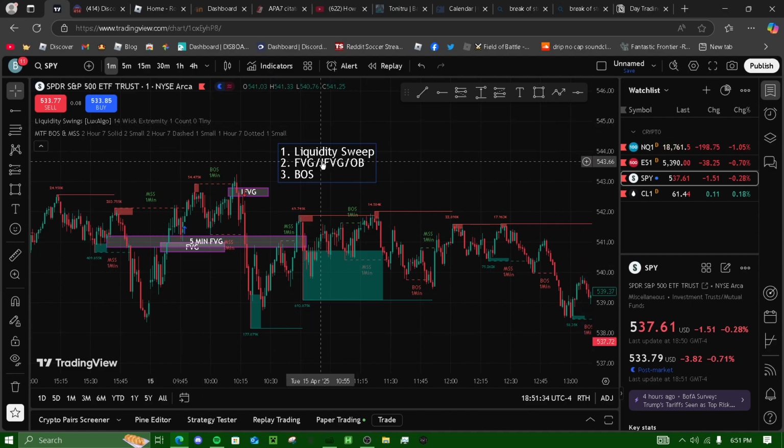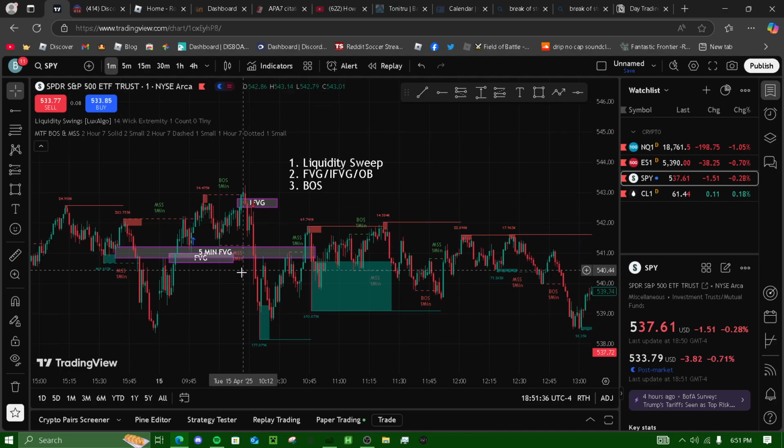Then I have my fair value gap and fair value gap order block, right? So it obviously didn't create an order block. Once it tapped into my fair value gap, I was looking for my breaker structure. It broke my structure, right? It's going to be a flag trend, and that's what I was predicting. It was going to be a flag trend, right?